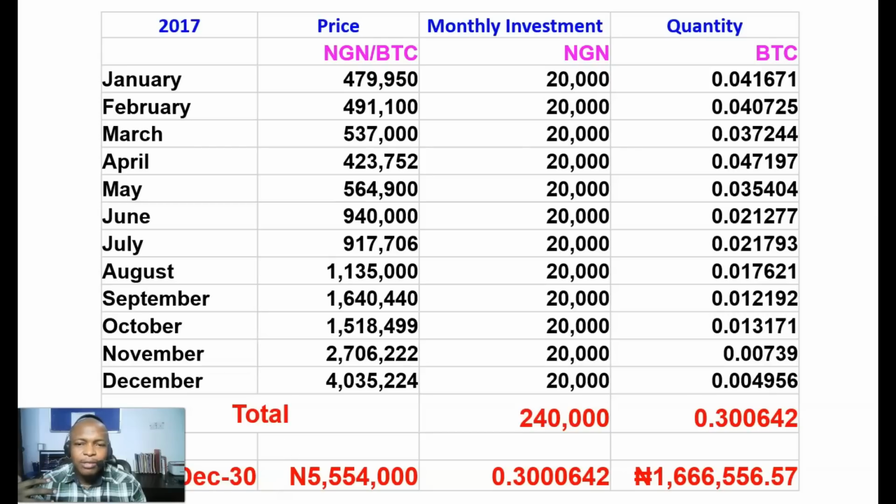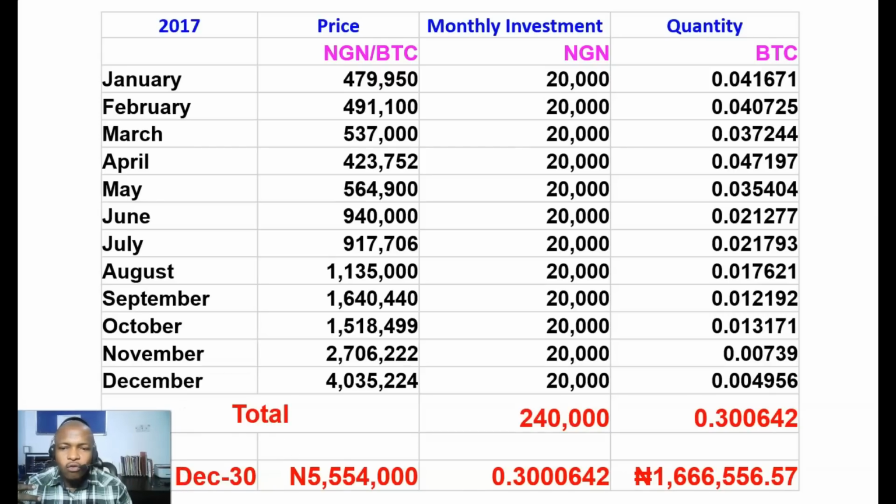So you can see that at the end of December 2017, I have spent a total of 240,000 naira, and I've bought 0.3 BTC in total. Now if I then sold this Bitcoin on December 30th, the price of Bitcoin is 5,540,000 naira. I would have made 1,666,000 naira. Now to be fair, 2017 is a bullish year.